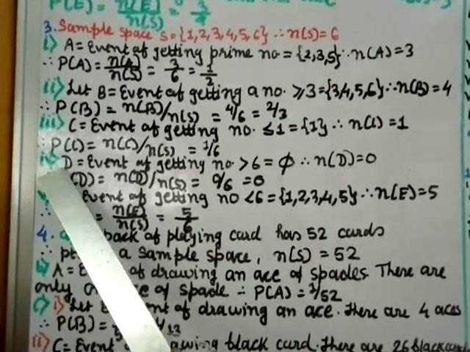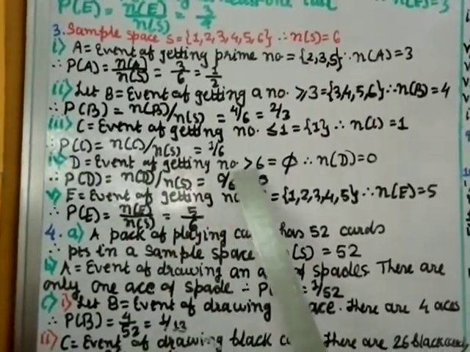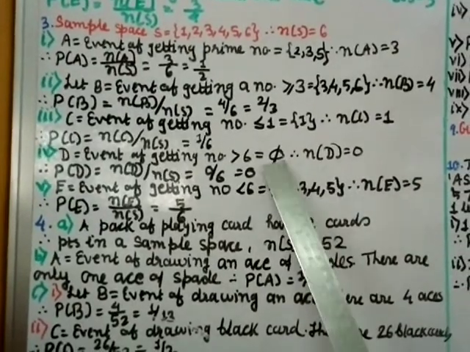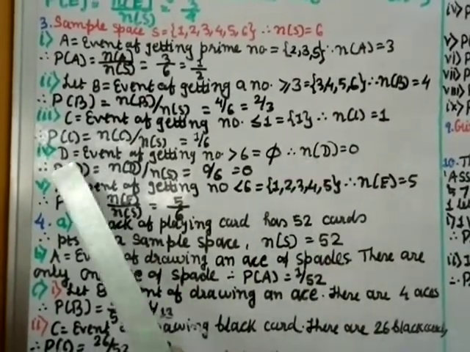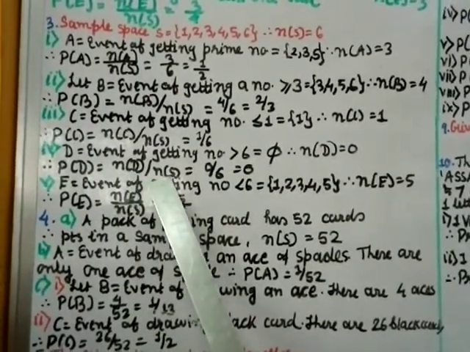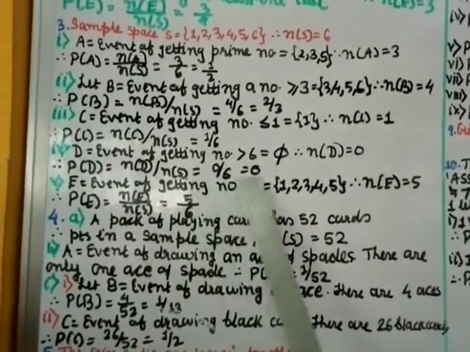Number 4: D is the event of getting a number greater than 6. Now you know on a die there is no number greater than 6, so it will be the empty set. That means the number of elements in D will be 0. So the probability of D equals N of D by N of S. N of D is 0, so 0 by 6 is 0.